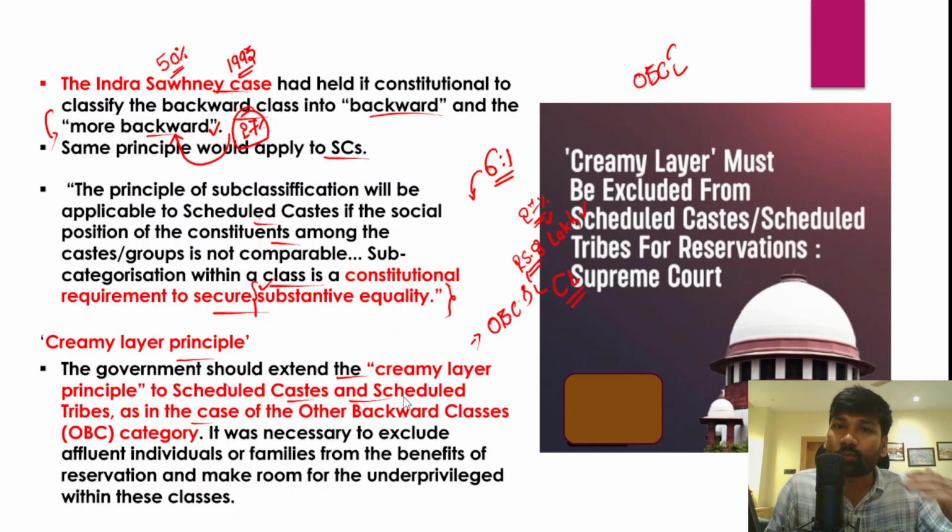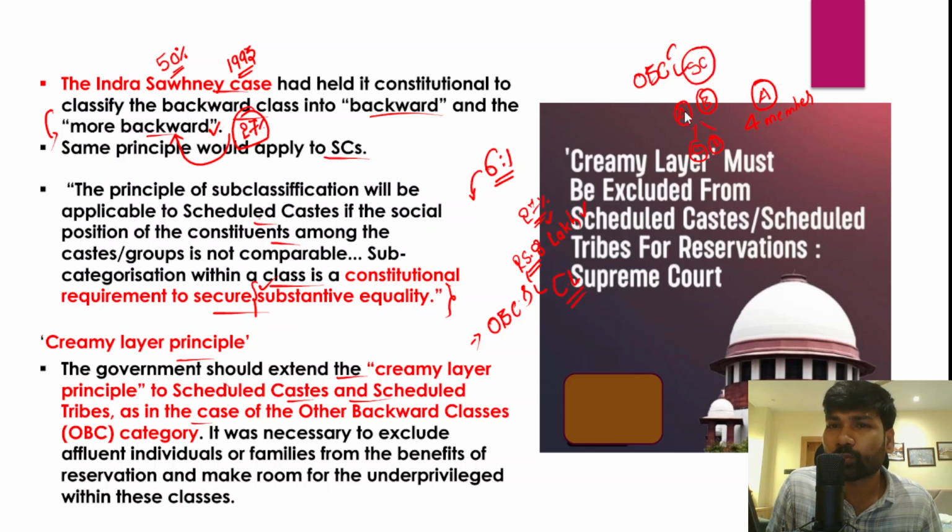For example, imagine a family A that has four members: two parents, A and B, and two kids, C and D, and they belong to one caste within the scheduled caste.